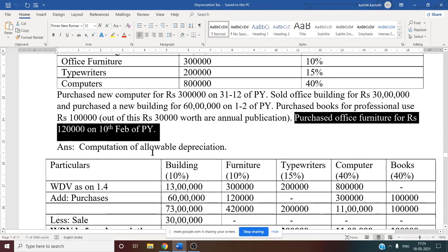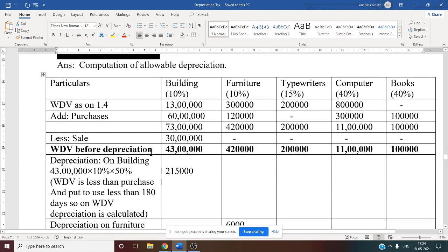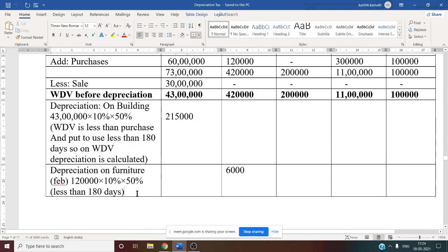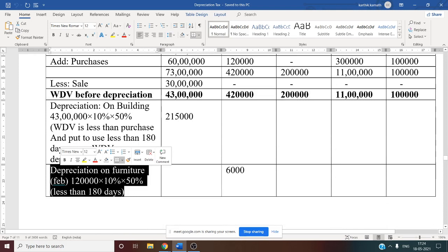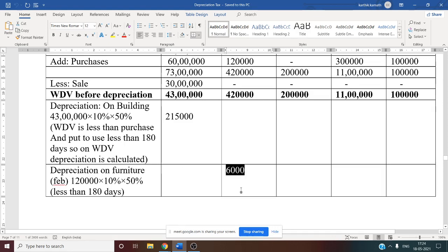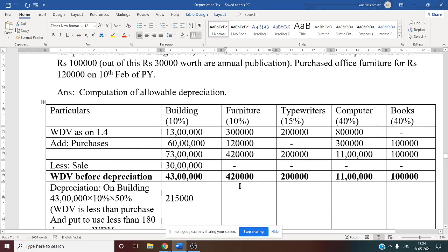That is why first we need to calculate depreciation on the furniture purchase: 1 lakh 20,000 into the furniture rate of 10% into 50%, because it is less than 180 days, the purchase being in February. You will get 6,000. Write that 6,000 under the furniture column.